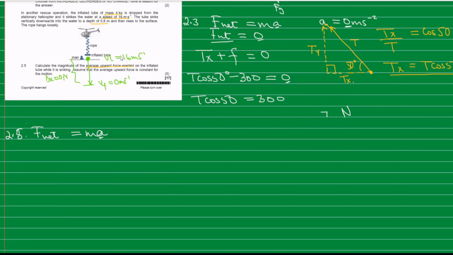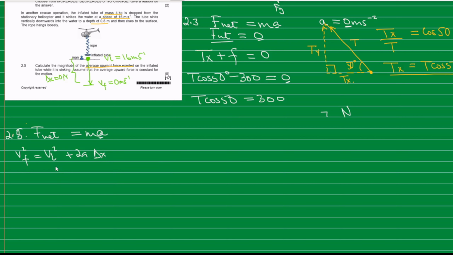This combination of variables will allow us to calculate the acceleration. We are going to use the formula v final squared is equal to v initial squared plus 2a delta x. It's one of the equations of motion.